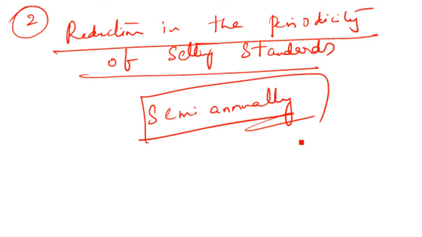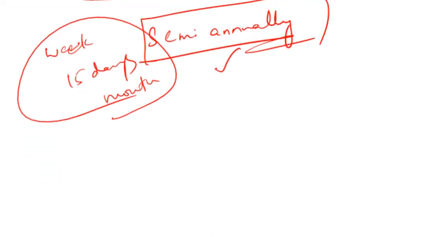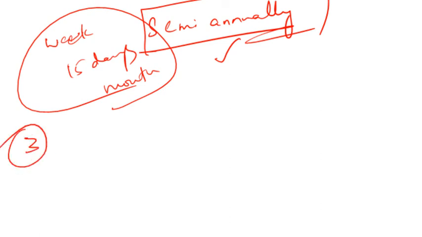But under the Kaizen costing system, cost reduction targets are set for smaller periods. Say, for example, a week. Say, for example, a fortnight, 15 days. Or say, for example, a month. Are you able to get me? So the period covered under the standard should be reduced from semi-annual to either a month or a week or a fortnight, and getting variance reports may be continued, but it should be reduced to what? A lower period, right? That should be your second adoption when it comes to Kaizen costing.